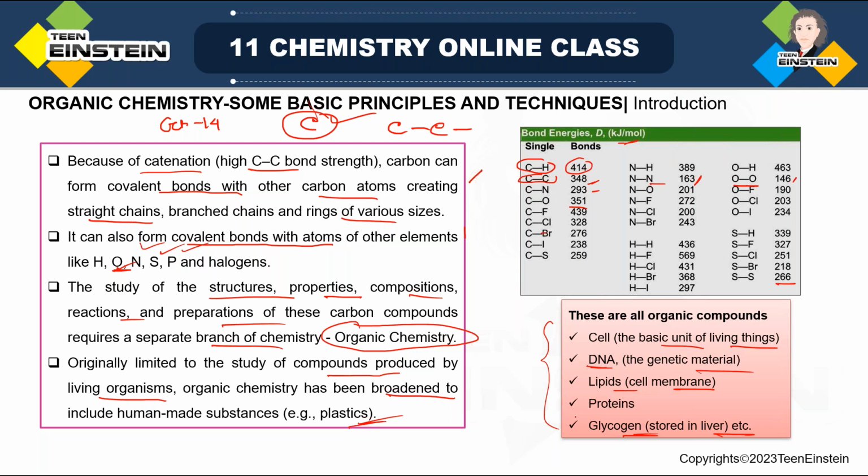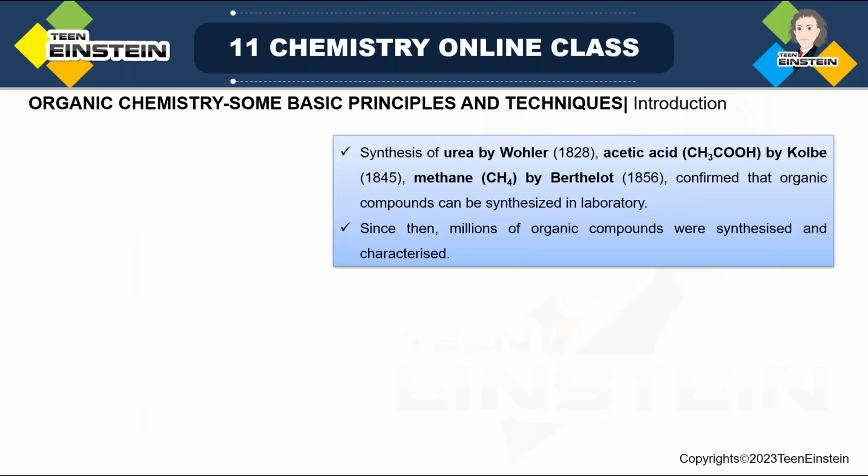But as we have seen, it is not just related to living organisms, you can also synthesize it, that is, make it man-made. Now here we have some examples.